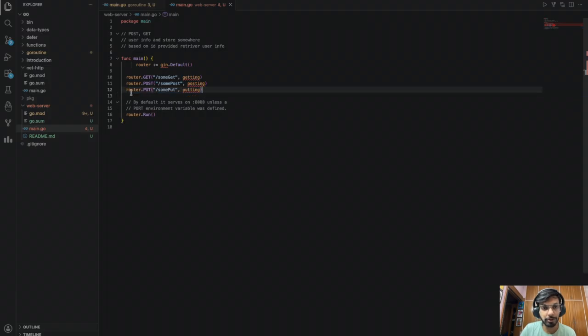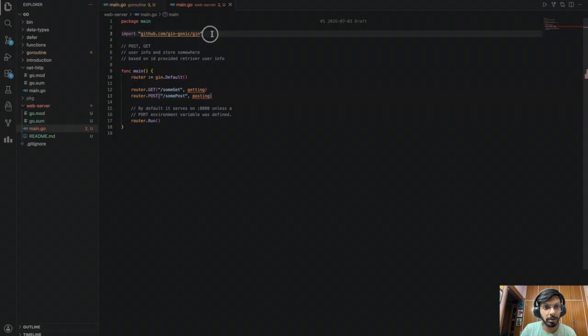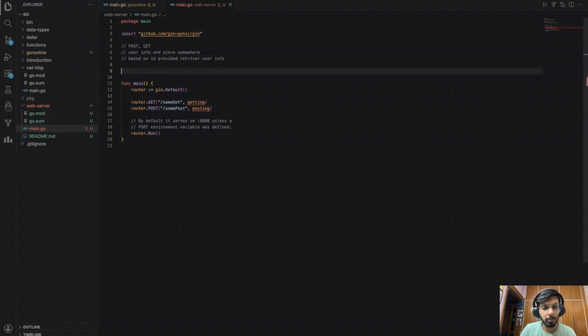So delete this. Don't need this as well. Hit save. This is the library. And what are we gonna do? So, let's say for user slash ID, and let's say this is gonna be just user. That's it. Since this is a post endpoint, let's say it's for add user, and it